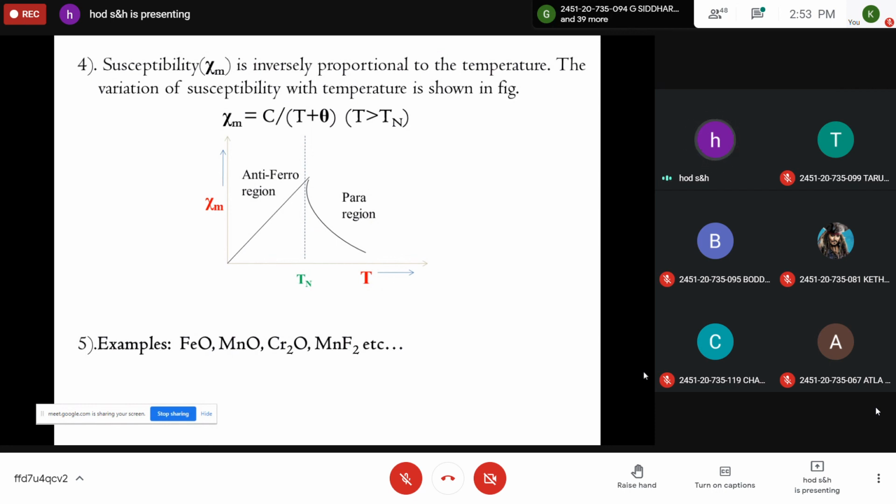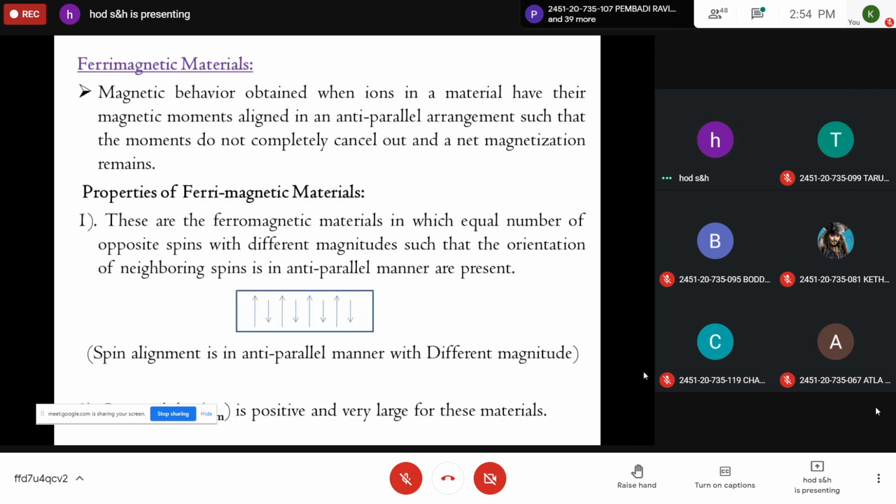In these materials, the magnetic dipoles are anti-parallel to each other. This is due to the exchange interaction between the dipoles, and the magnitudes of these dipoles are equal. The resultant magnetic moment is zero. This occurs only at very low temperature, so generally these antiferromagnetic materials are available at very low temperature. The susceptibility is slightly positive and very small. At a temperature known as the Neel temperature, it becomes a paramagnetic material. Manganese oxide and ferrous sulfide are typical examples of antiferromagnetic materials. So we'll stop here.